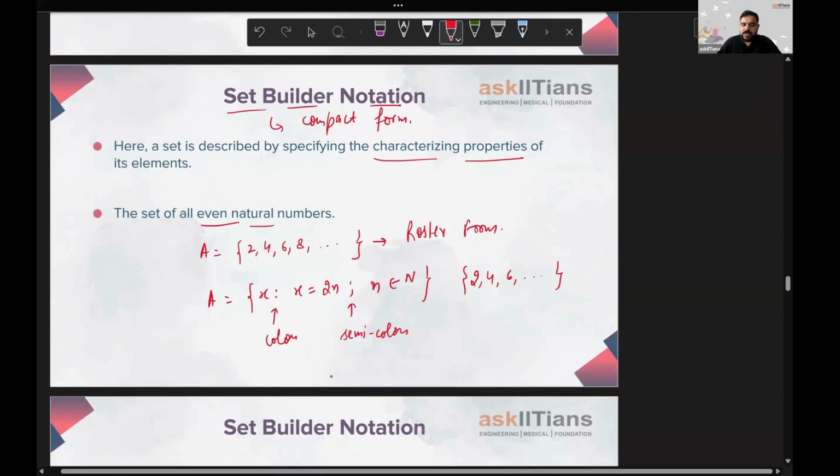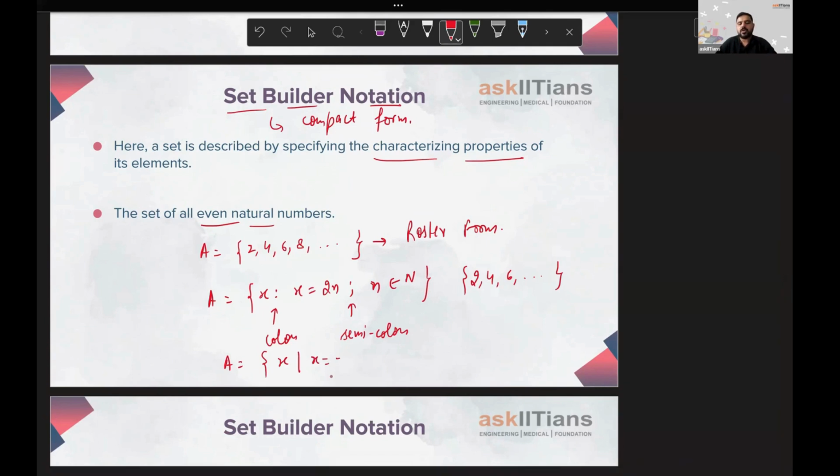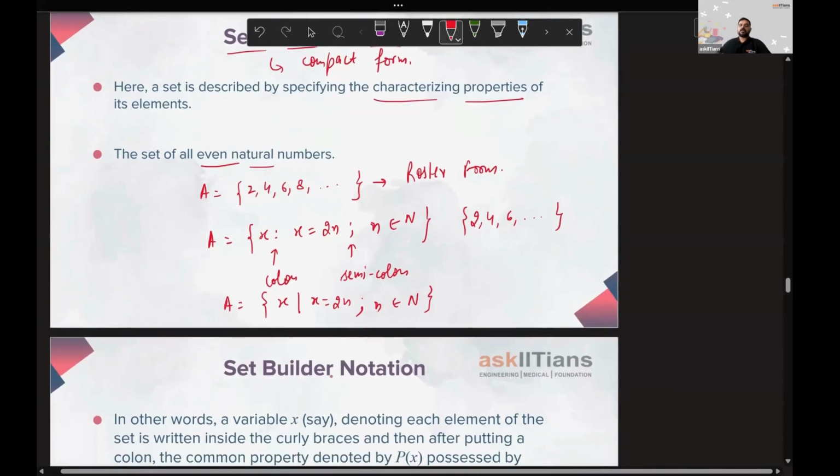Another way that we use, instead of this colon, is sometimes a vertical bar. Like x, in curly braces, such that is denoted by this vertical bar also. x such that x equals 2n, the rest will be the same, semicolon, this n is a natural number. This you should be recalling now. Capital N natural numbers, capital W whole numbers, Z integers, Q rational numbers, R real numbers. So this is how you can write a set in the set builder form.